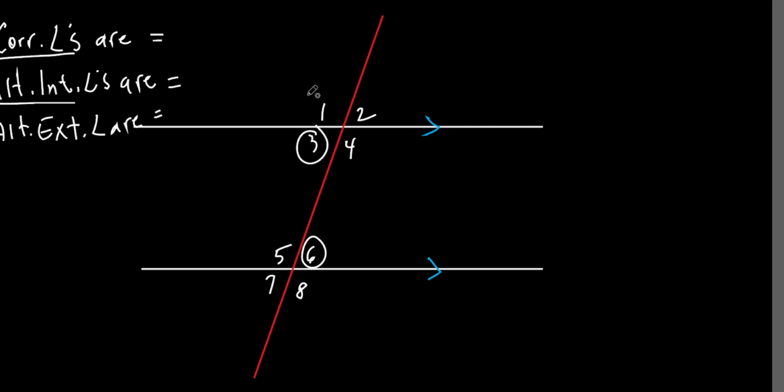Give me the vertical angles. 1 and, the vertical angles is the first thing we did. Look in your notes. 1 and what are vertical angles? 4, the ones that are across from each other, okay? You got to study this. Watch this video again. Read your notes. So 1 and 4 are vertical angles. They're equal. Angle 2 is a vertical angle with what? 3. 5 and 8, 6 and 7. So all the vertical angles are equal.